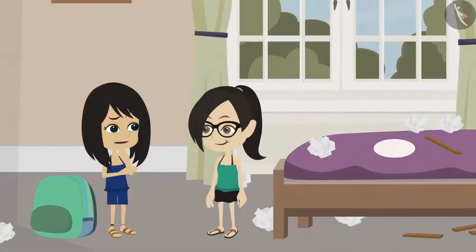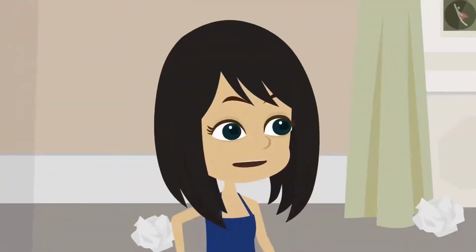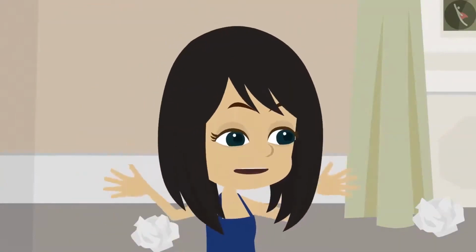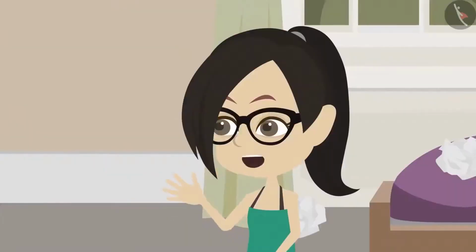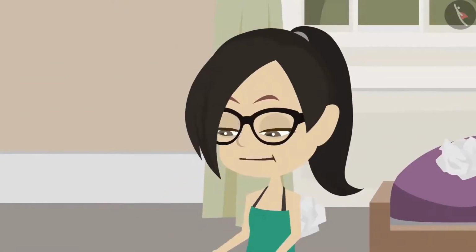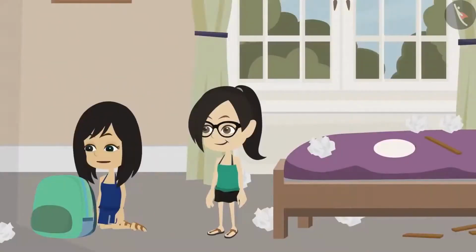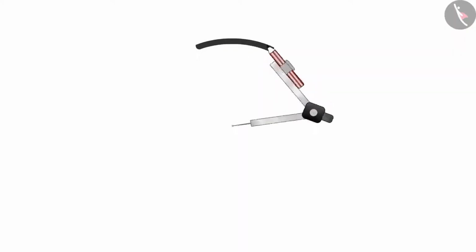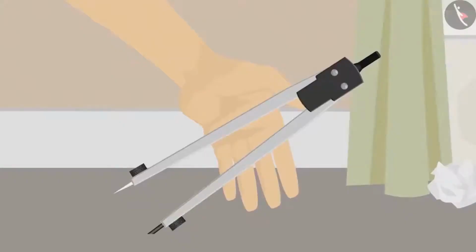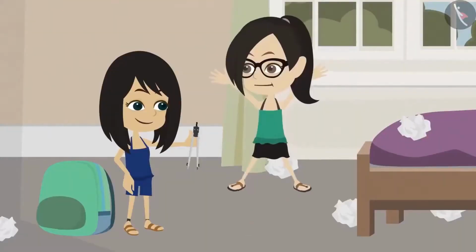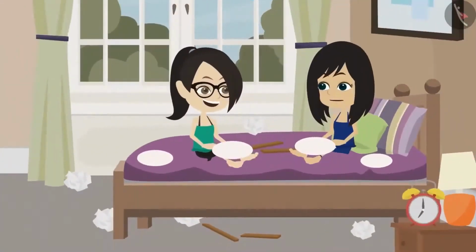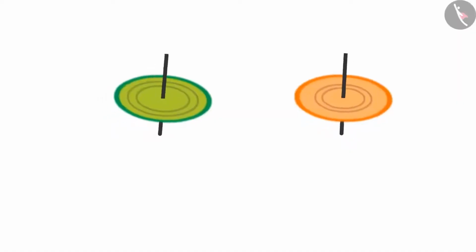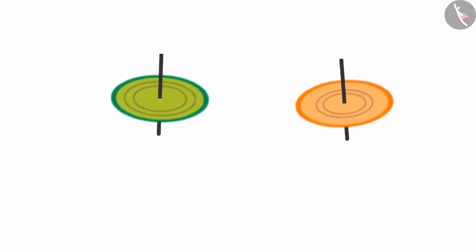But you could have done this with a compass. In a circle made with a compass, it's easier to find the center. I could not find my compass, and so I had to draw a circle like this. No problem, I have a compass. Let's make spinning tops of different sizes. Look, there is a mark in the center after making it with a compass. Now it has become easy for us to make a spinning top. Now we will make many spinning tops. This is going to be fun. Let us spin our tops.